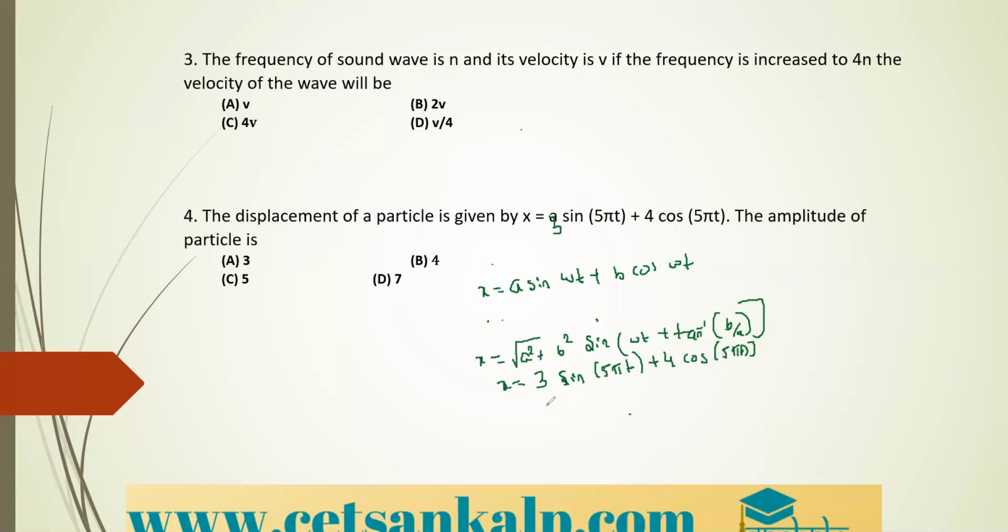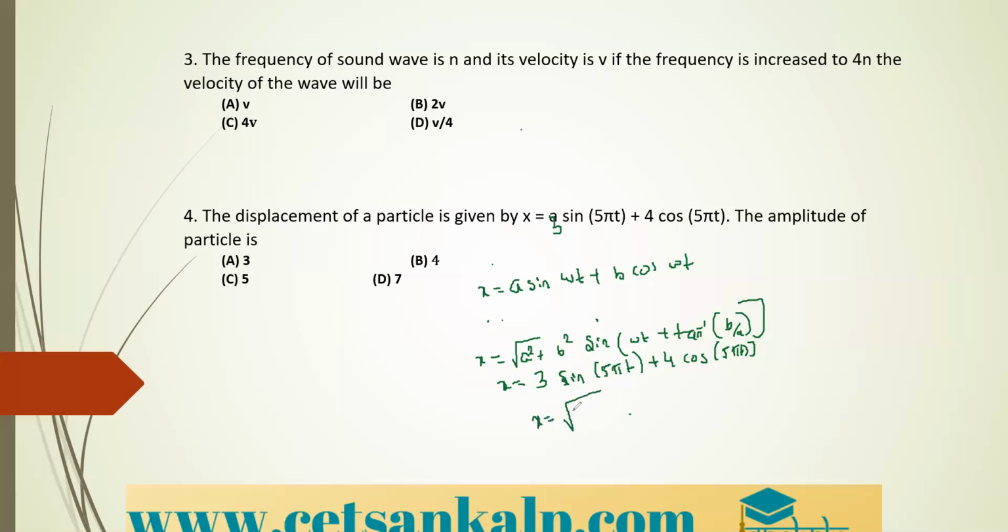Right? Therefore, now you just compare the values. That is, a is nothing but 3 and b is nothing but 4.